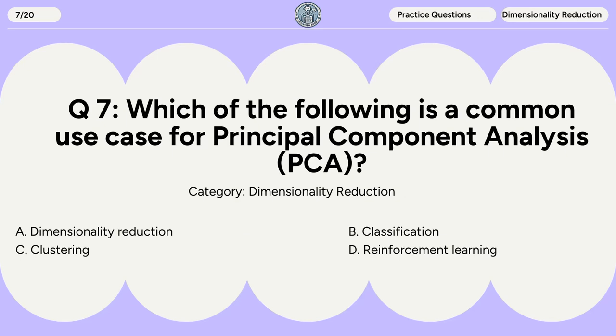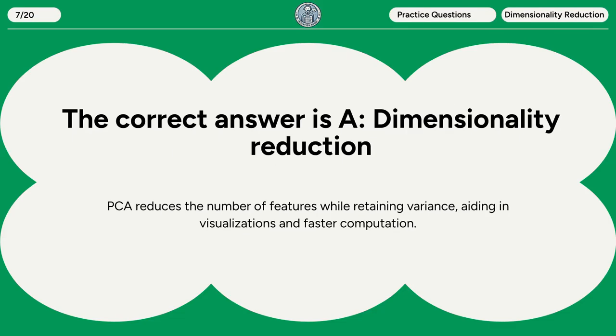Question 7. Which of the following is a common use case for principal component analysis? A. Dimensionality reduction. B. Classification. C. Clustering. D. Reinforcement learning. The correct answer is A. Dimensionality reduction. PCA reduces the number of features while retaining variance, aiding in visualizations and faster computation.